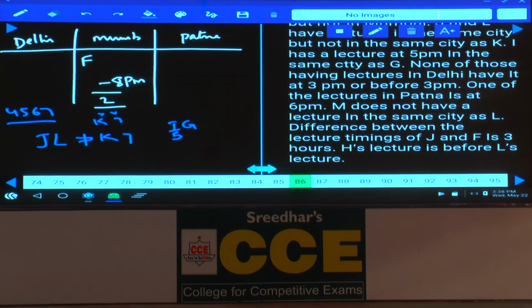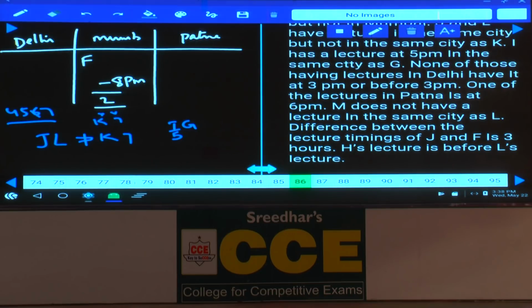Exactly. Out of these 3, who can be here? 4, 5, 6. Can 7 definitely be here? May or may not. Why may or may not? If 7 is here, K and 7 can be in another place as well, isn't it? Then, none of those having lectures in Delhi have it at 3 p.m. or before 3 p.m. One of the lectures in Patna is at 6 p.m.